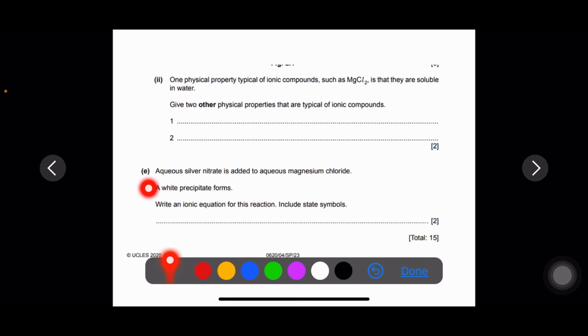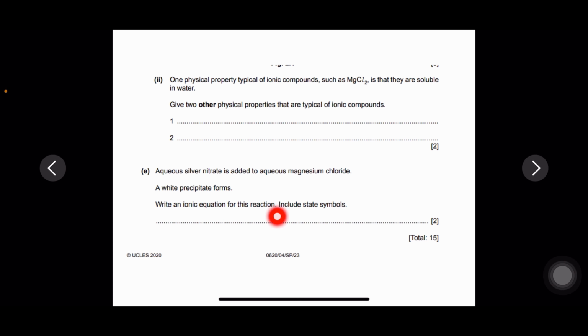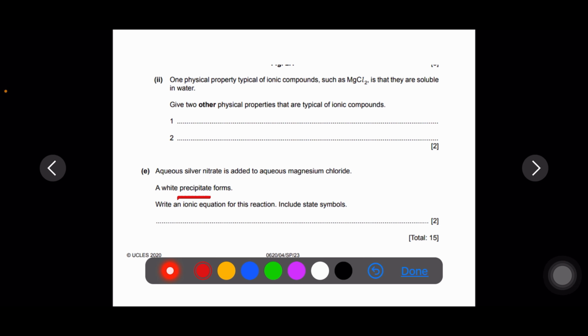Question F. Aqueous silver nitrate is added to aqueous magnesium chloride. A white precipitate forms. Write an ionic equation for this reaction. Include state symbols. So students, aqueous silver nitrate, AgNO3, when it combines with magnesium chloride MgCl2, results in formation of silver chloride and magnesium nitrate. Silver chloride is the precipitate, the insoluble salt. So it will be in the solid state.